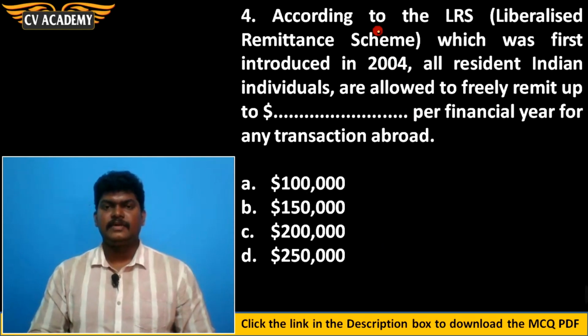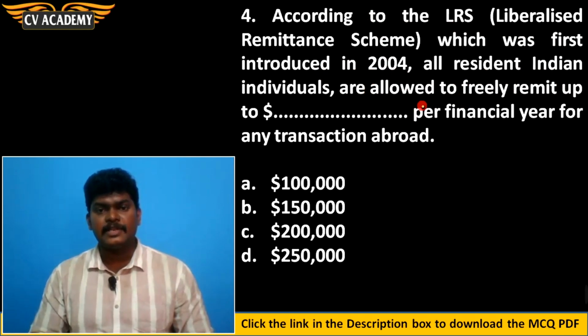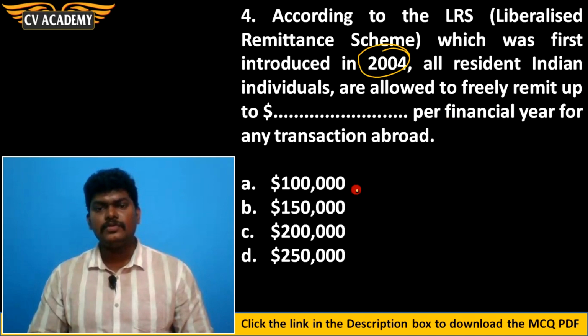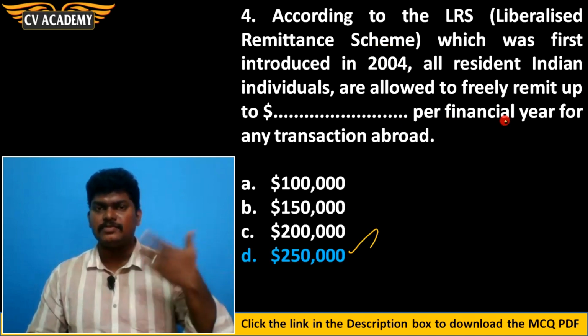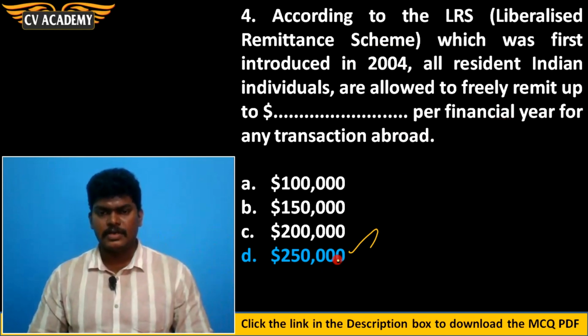Then fourth question. According to the Liberalised Remittance Scheme, which was first introduced in 2004, all resident Indian individuals are allowed to freely remit up to dollars per financial year for any transaction abroad. Yes, as per the Liberalised Remittance Scheme 2004, all Indians are permitted to remit up to $250,000 per financial year to their relatives or to their son or daughter who is in foreign countries. So it is allowed, $250,000 per year.